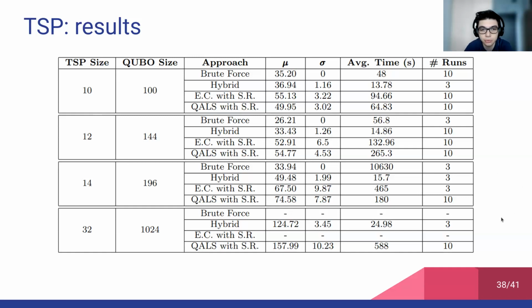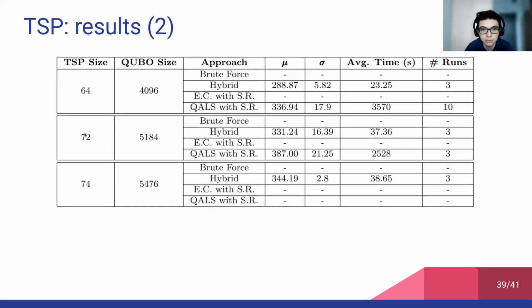And actually, for all the problems with size between 32 and 72, hybrid has turned out to be better than embedding composite, both in terms of execution time and the quality of the results obtained. And finally, we have the size 74, in which only hybrid works. And this could be due to either the usage of just classical methods or to the pruning of some qubits due to the sparseness of the QUBO matrix.